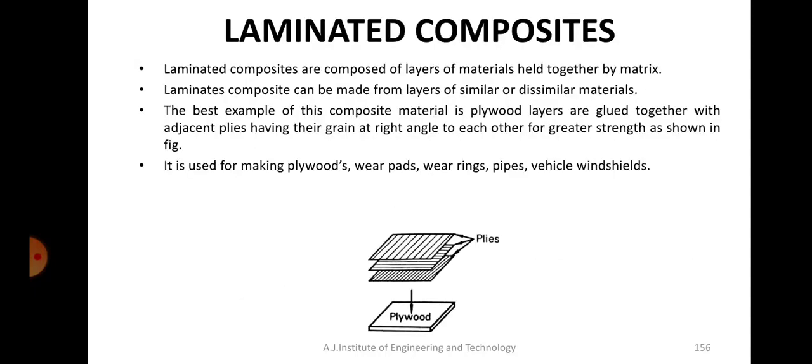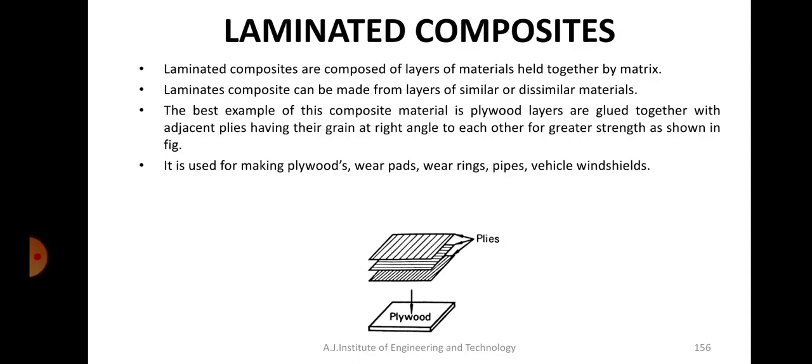Okay, so the last one is called laminated composites. What do you mean by lamination or laminated materials? That means if you place one layer and on top of that you place another layer and one more layer, and you keep building material layer by layer, we call that a laminate.